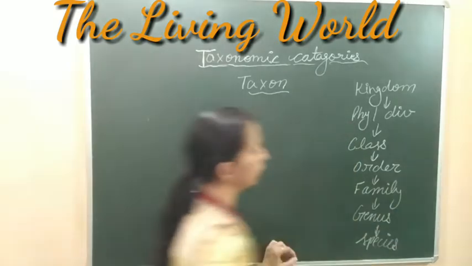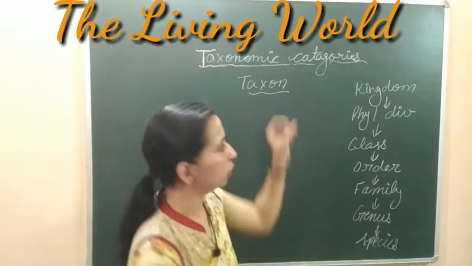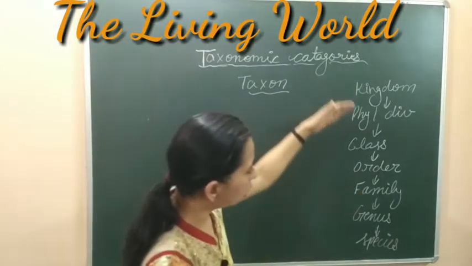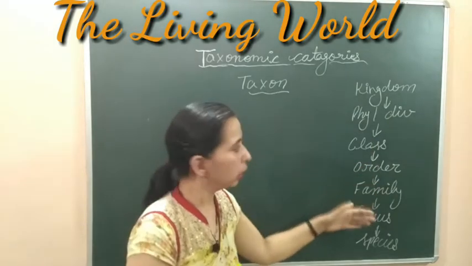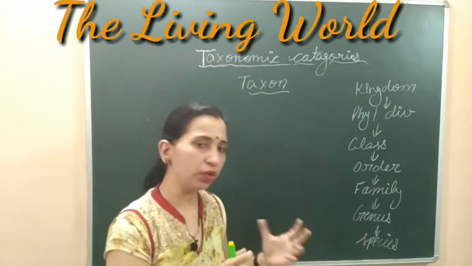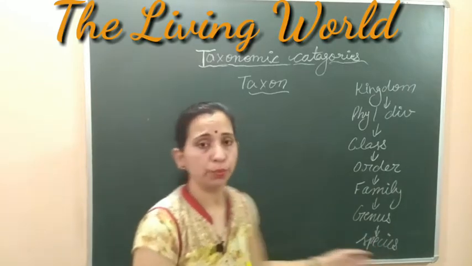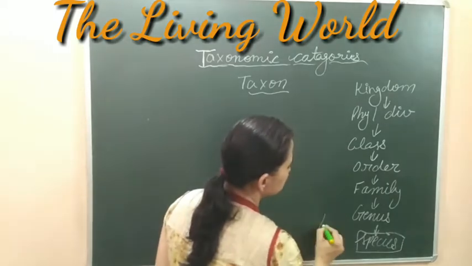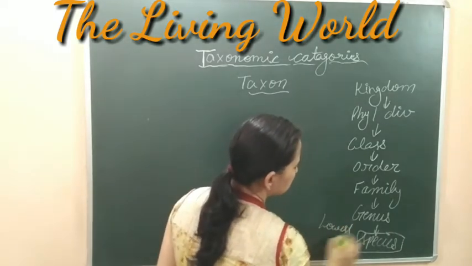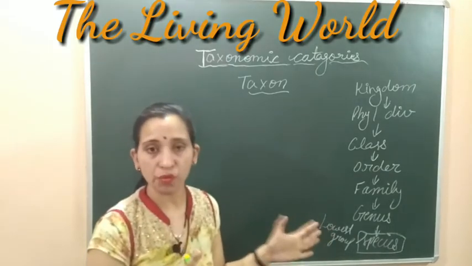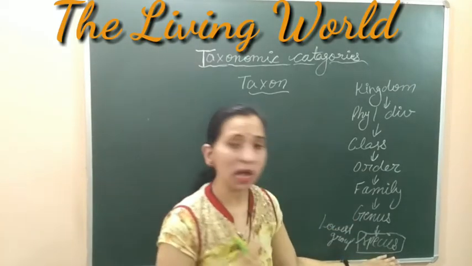So finally, we started from the most diverse group, the largest group, that is the kingdom, and then we come downward, classifying all the living organisms on the basis of similarities, and then we reached the lowest group, the species, which is the lowest group of this taxonomic category. This is the group in which the most similar organisms are found. Here the similarities are highest.